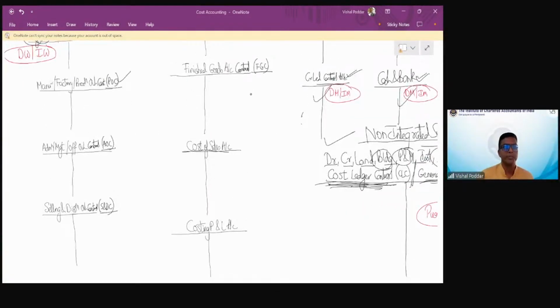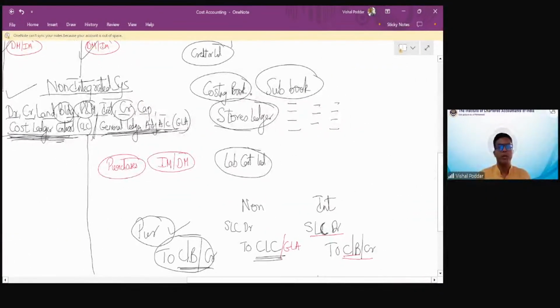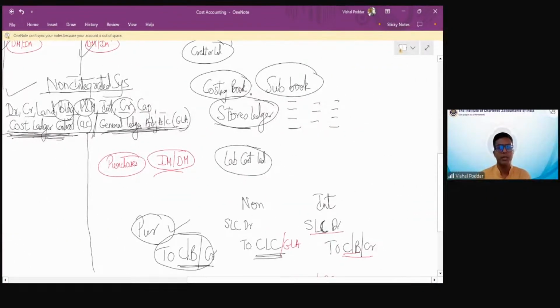Similarly, students, whenever you incur these expenses, factory overheads incurred, administration overheads incurred or paid, you can call it anything, selling and distribution overheads incurred. So whenever these expenses are incurred, that is paid, these are debited. What will be credited is, see, this account is created for everything.